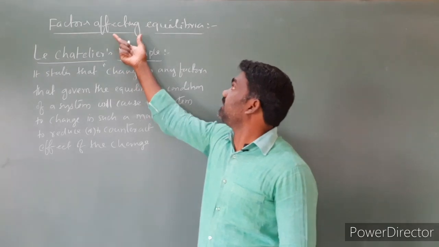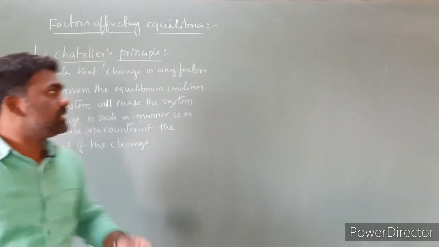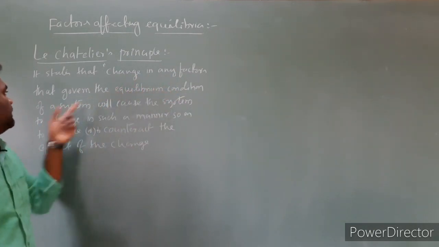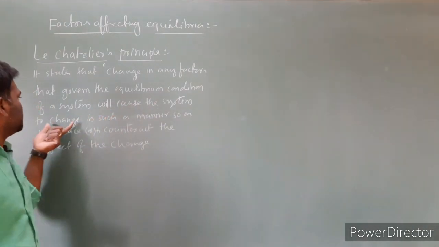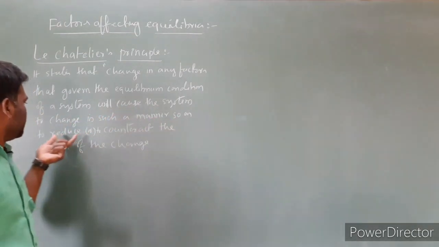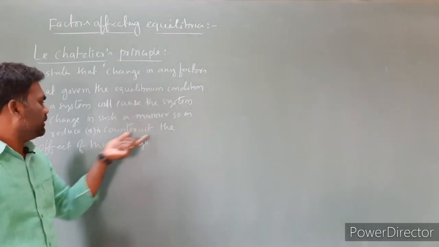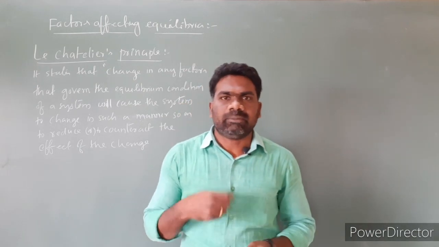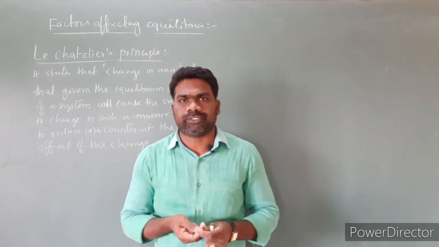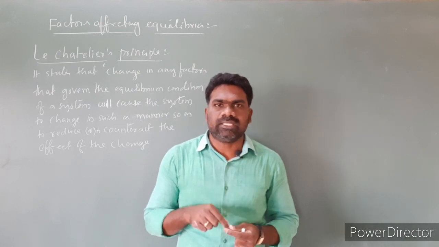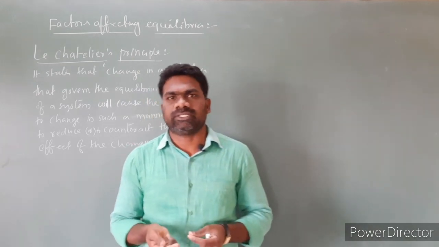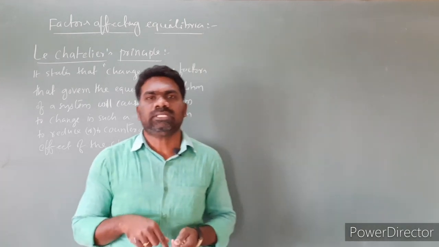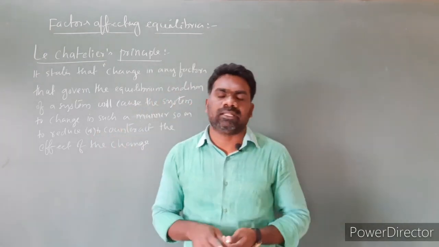Next, factors affecting equilibria. According to Le Chatelier principle, a change in any factor that governs the equilibrium condition of a system will cause the system to change in such a manner as to reduce or counteract the effect of the change. The simple meaning is, if a chemical reaction is at equilibrium and is subjected to a change in temperature, pressure, concentration, etc., the position of equilibrium shifts to the side where the change is reduced. This is the simple meaning of Le Chatelier principle.